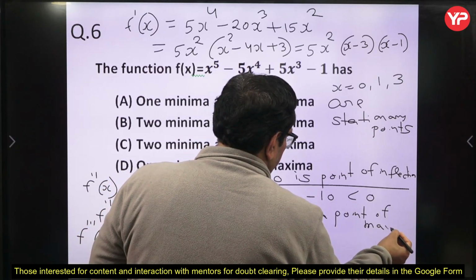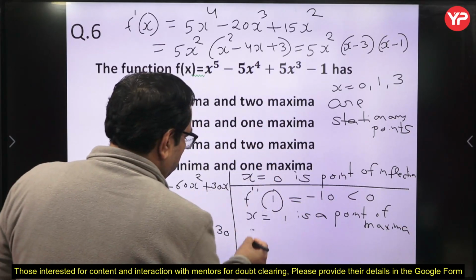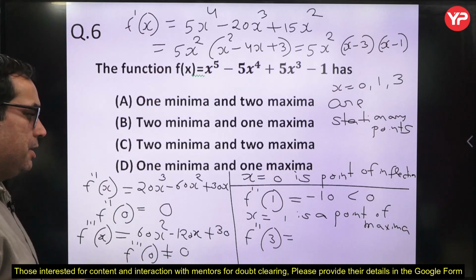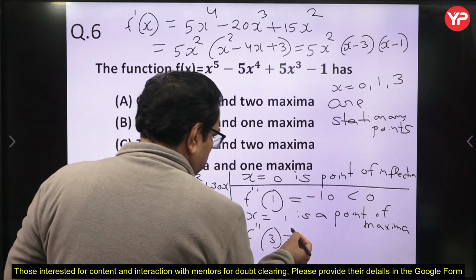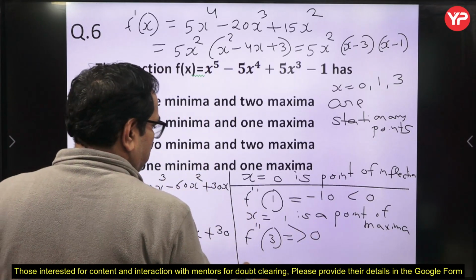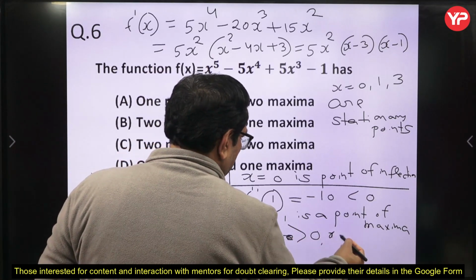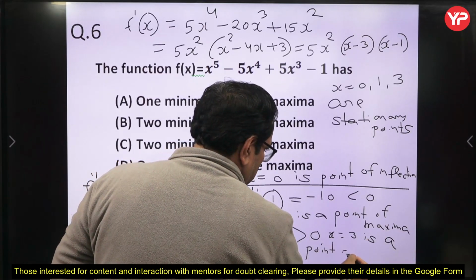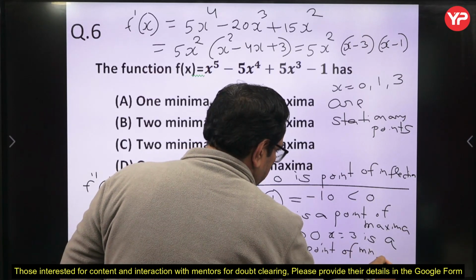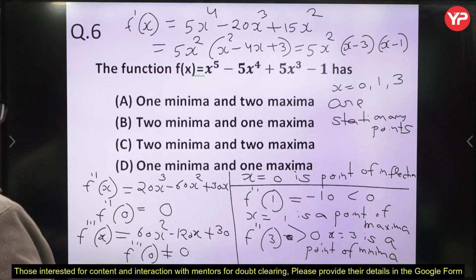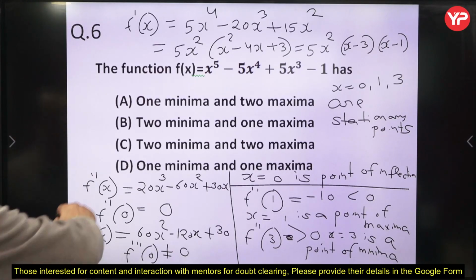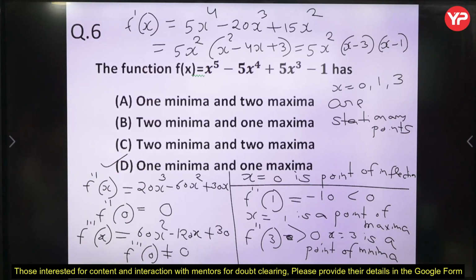But if you put x equal to 3 and compute f double dash 3, you get a positive quantity, greater than 0. So x equal to 3 is a point of minima. This second order derivative test is very, very important. You may get some question based on this concept. So D is the right answer here. Now come to the next question, question number 7.